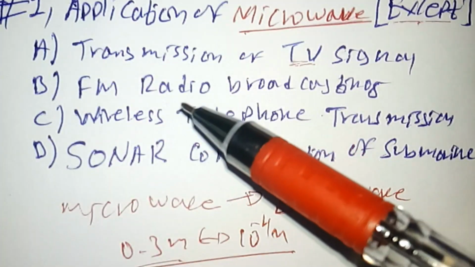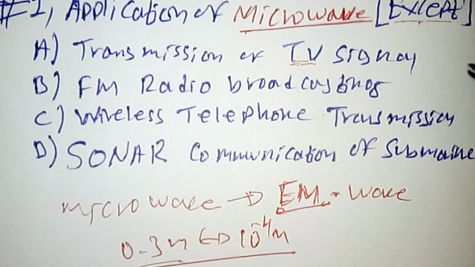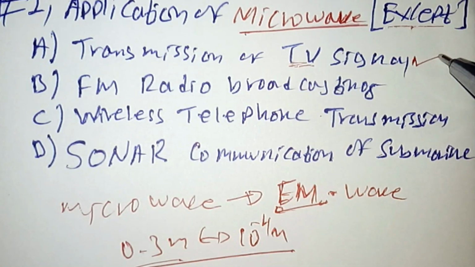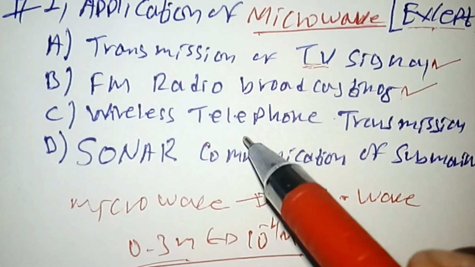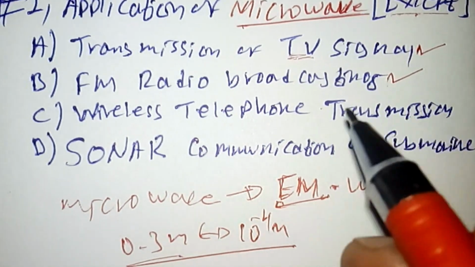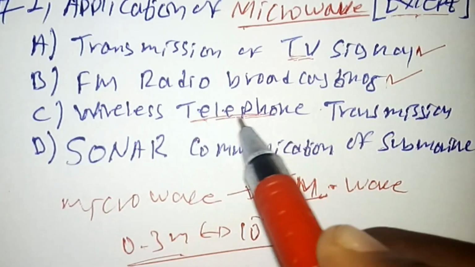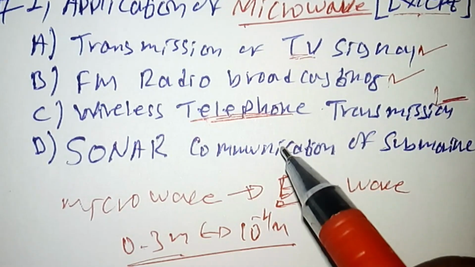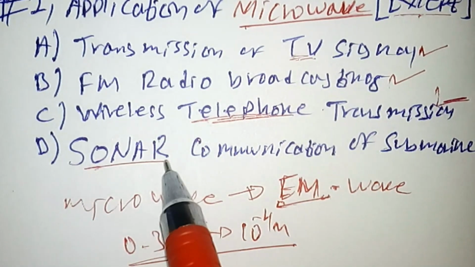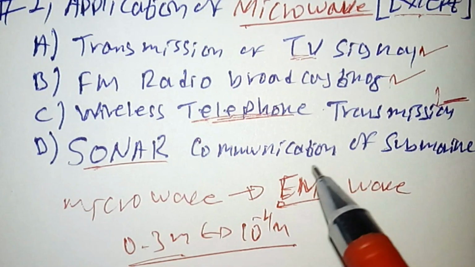Alternative A says transmission of a TV signal. TV signals use microwave. FM radio broadcasting also uses microwave. Wireless telephone, which we call the mobile phone or cell phone, also uses microwave to transmit messages. And D says the sonar communications of the submarine.